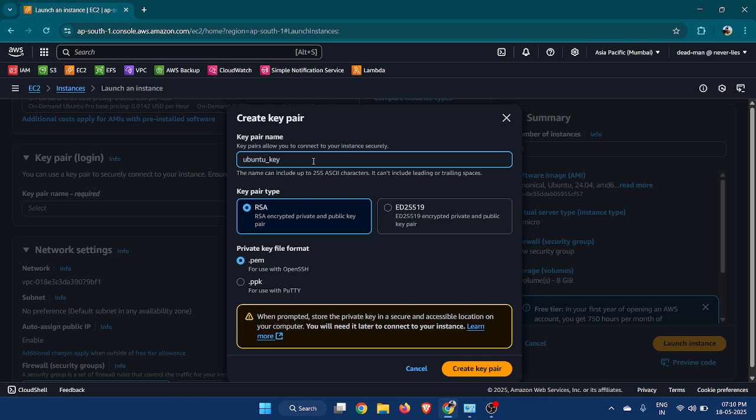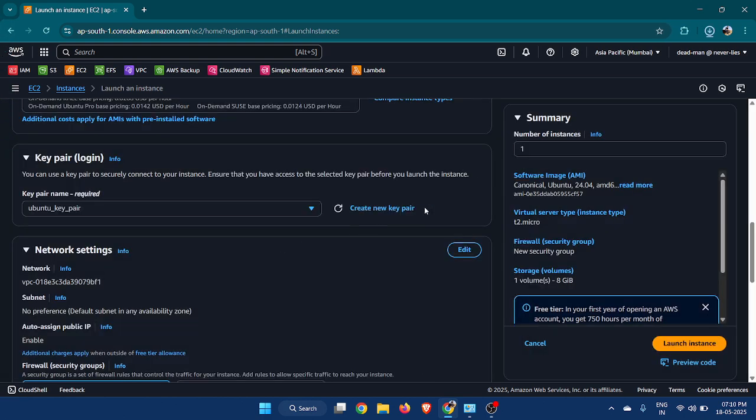You should select RSA, and the private key file format should be .pem if we are using OpenSSH. If you are using other software like PuTTY, you can use .ppk. But we are accessing our EC2 instance from PowerShell, so we are using .pem. Now click create key pair.